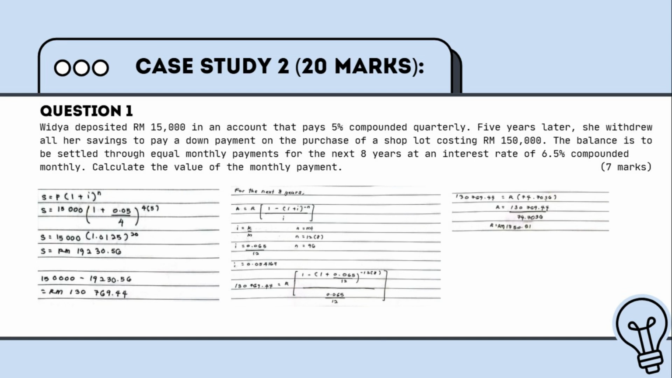We are going to solve the problem by entering the info that we have for now. To find our R value, we will write 130,769 ringgit 44 cents equal to R times 1 minus (1 plus 0.065 over 12) to the power of negative 12 times 8, all over 0.065 over 12. We are going to calculate the equation by the info that we put, and the R amount that we will get is 1,750.51 ringgit. And that is the value of the monthly payment that Vidya needs to pay.